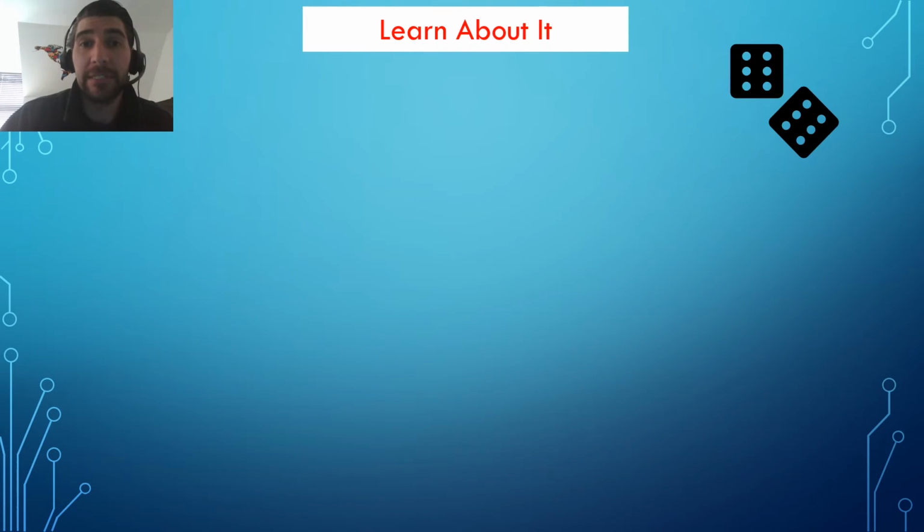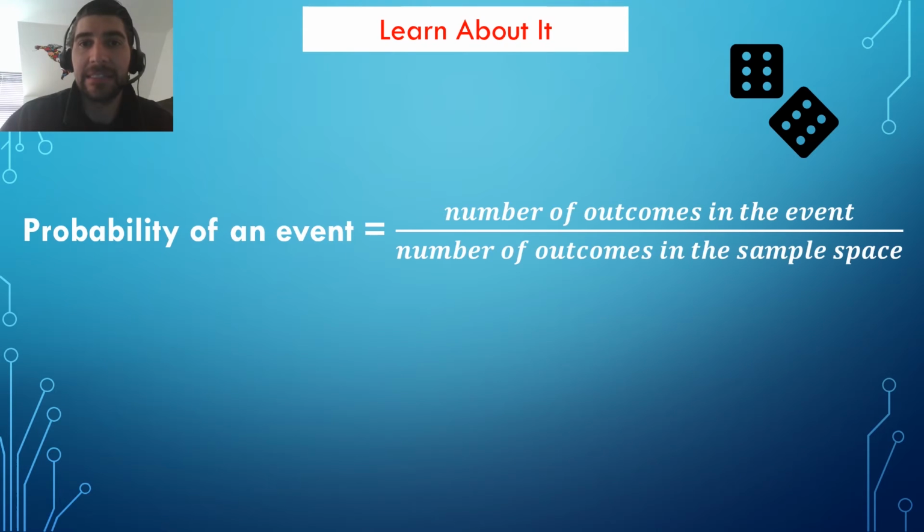Defining the probability of an event, we take the number of outcomes in the event and divide it by the outcomes in the sample space. Because an event is always smaller or the same size as the sample space, this fraction will always be less than or equal to 1 or 100%.